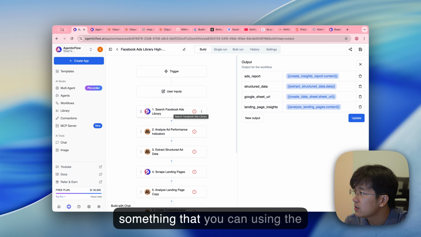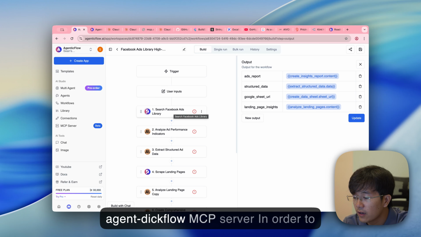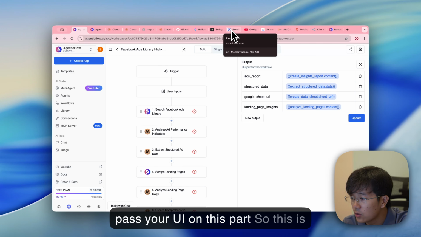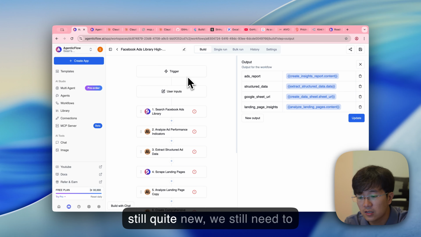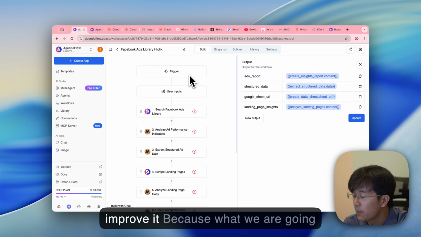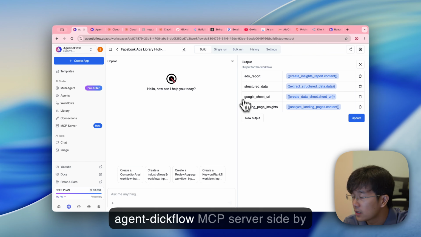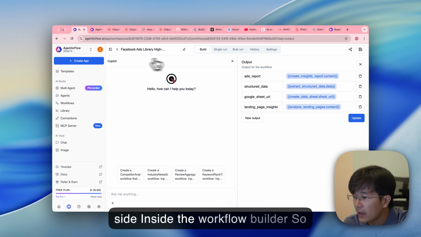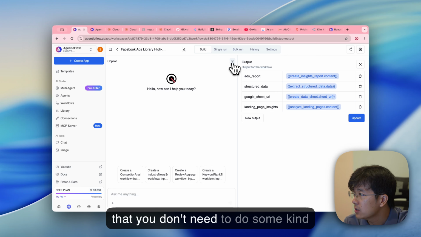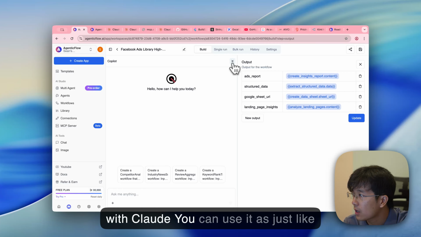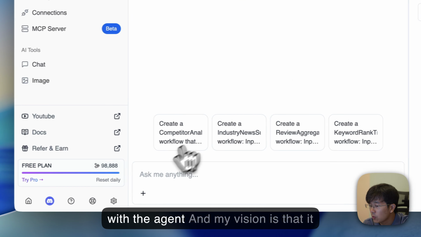So this is something that you can do using the AgenticFlow MCP server in order to pass your UI on this part. So this is still quite new. We still need to improve it because what we are going to do is we will incorporate the AgenticFlow MCP server side by side inside the workflow builder, so that you don't need to do some kind of configuration like what I just did with Claude. You can use this by just clicking on build chat and then chat with the agent.